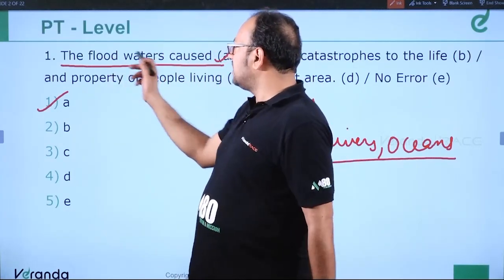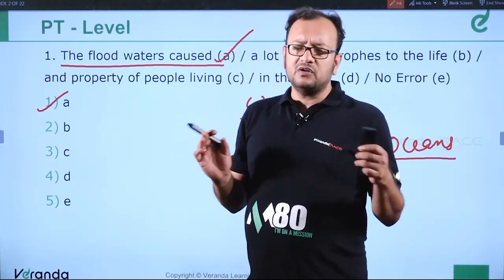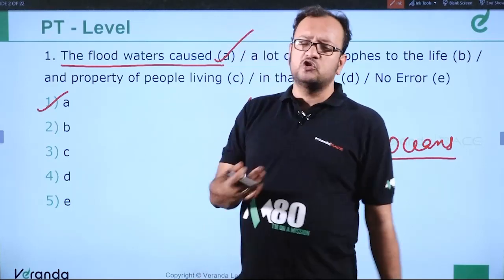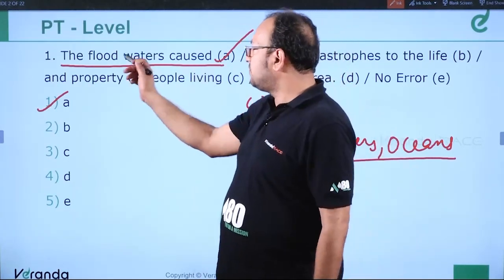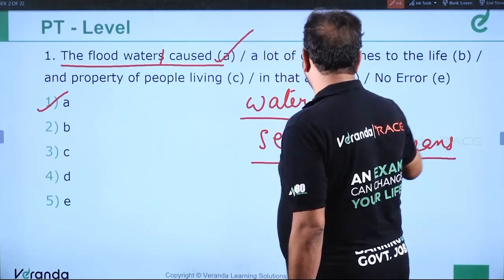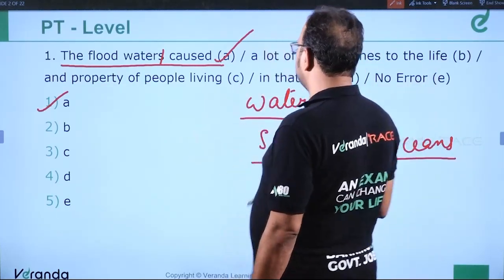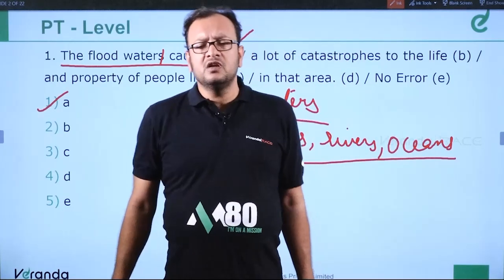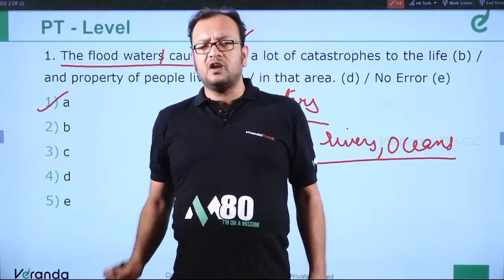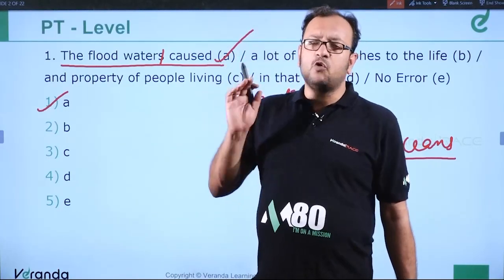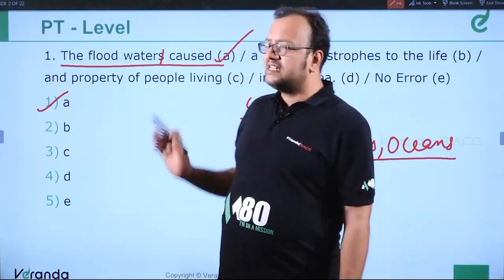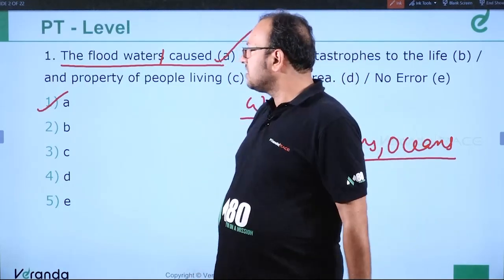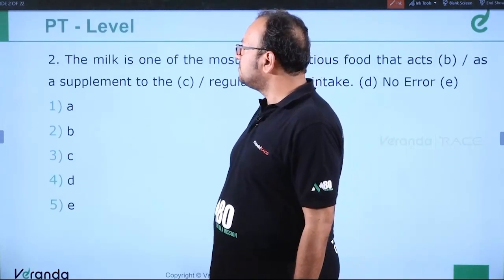But here it's talking about the flood water. It's talking about water as a material noun, we can say, or the entity which has caused a lot of catastrophe or destruction. So the flood water caused a lot of catastrophes to the life and property of people living in that area. So error is in part A. But waters is also a noun which means rivers, seas and oceans or other water bodies for that matter. Clear? So water bodies means waters, and water here is generally a kind of material noun which is represented by the flood water. You understand that? Clear?